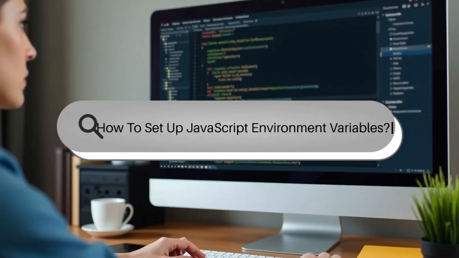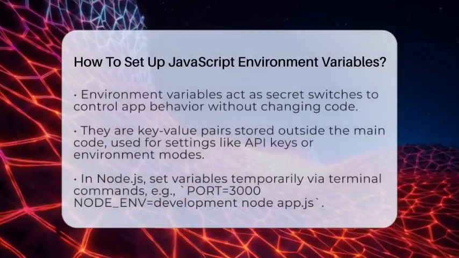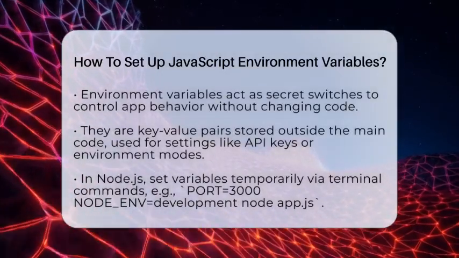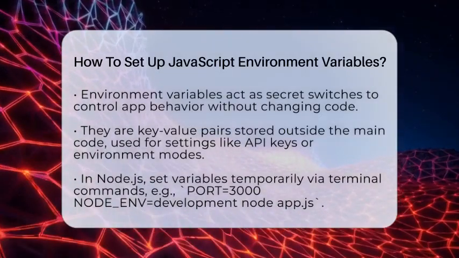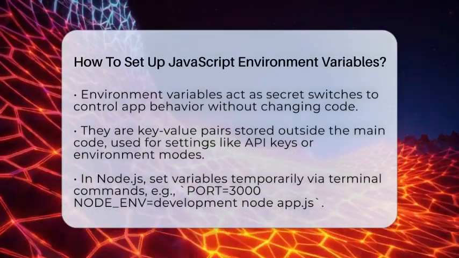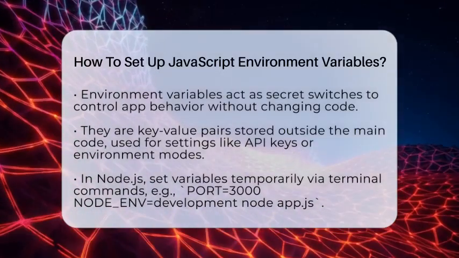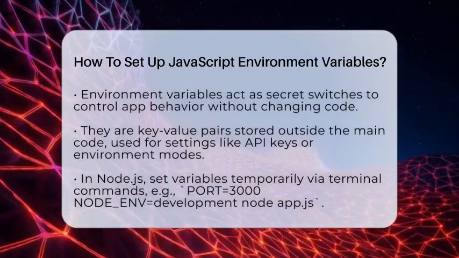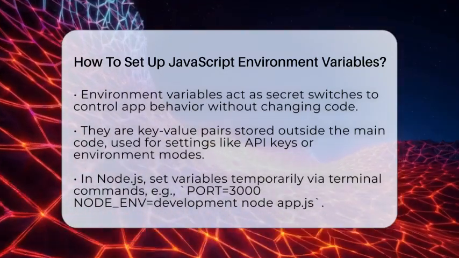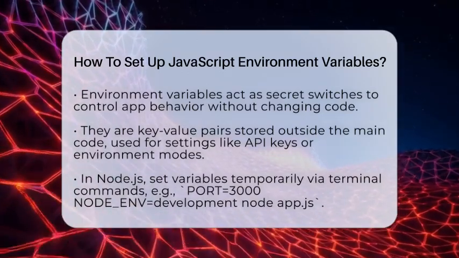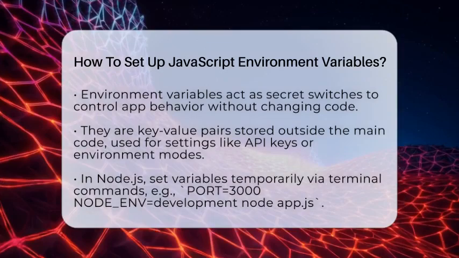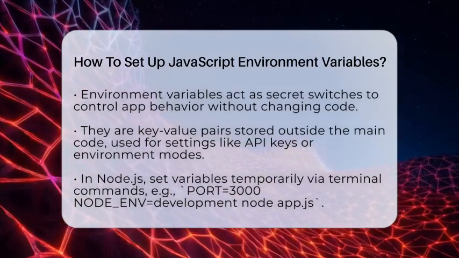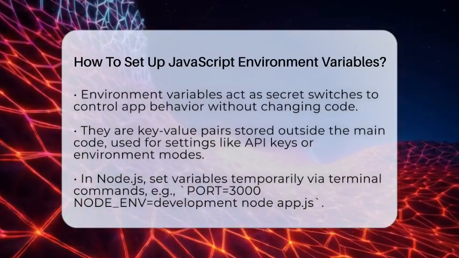How to set up JavaScript environment variables. Imagine being able to change how your JavaScript application behaves without touching the code every time. That's where environment variables come into play. They are like secret switches that control settings such as API keys or whether your app runs in development or production mode. Setting them up correctly is a key part of mastering JavaScript for web development.